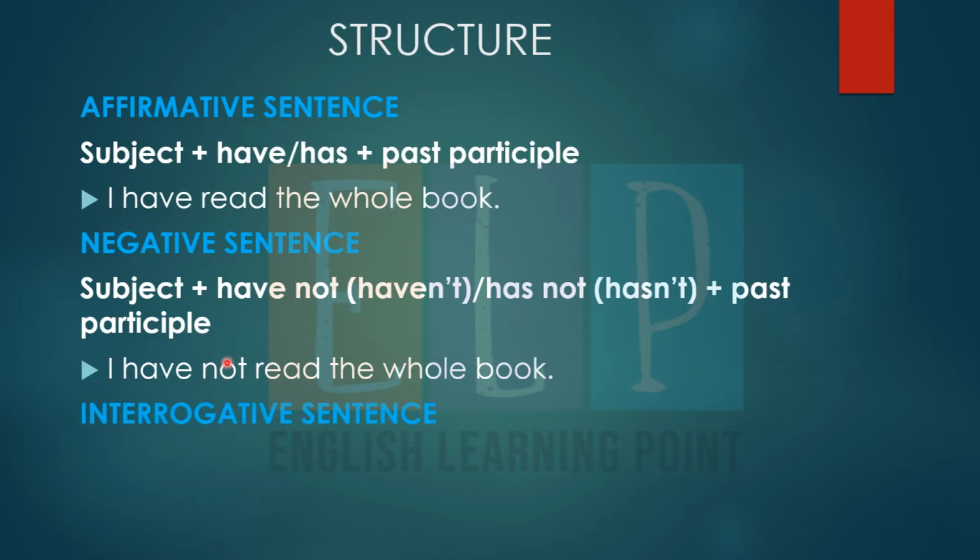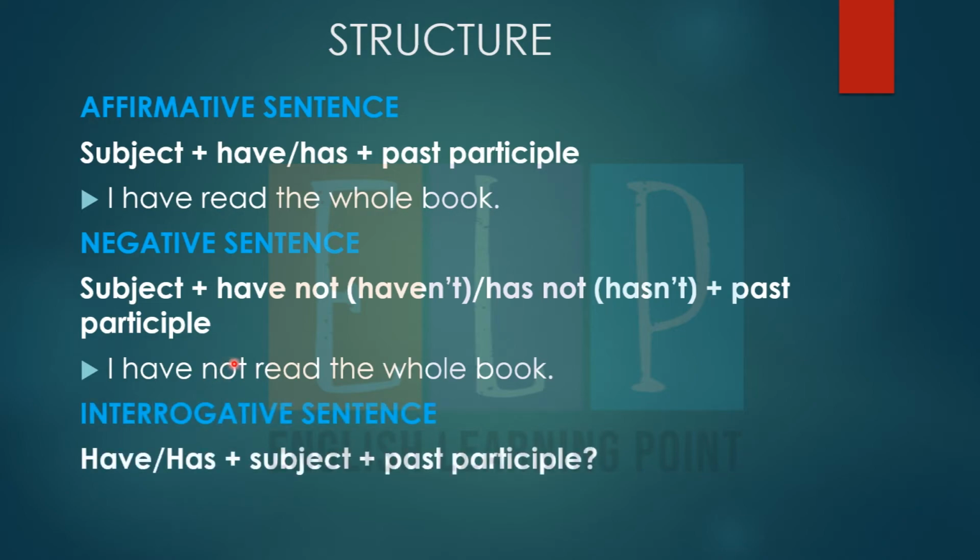In the same way, while making an interrogative sentence, we have to use first of all our helping verb. We start the sentence with the helping verb, then the subject, and then the past participle, the third form of the verb. You have to remember one thing more: in perfect tense, whether it is present perfect, past perfect, or future perfect, you just have to put the third form of the verb, the past participle form, right?